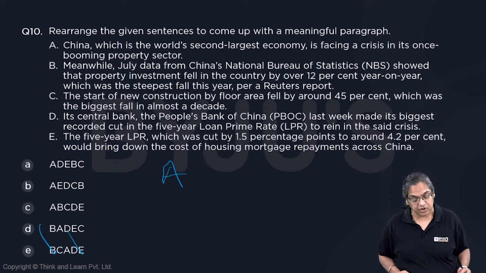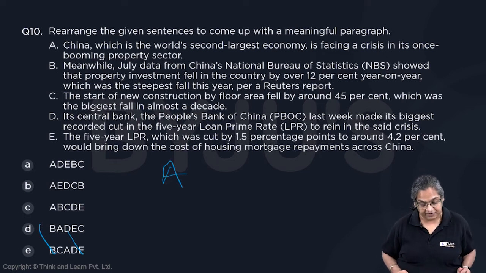The start of the new construction by floor area fell by around 45%, which was the biggest fall in almost a decade. Its central bank, the People's Bank of China, last week made its biggest recorded cut in the 5-year loan prime rate to rein in the said crisis.